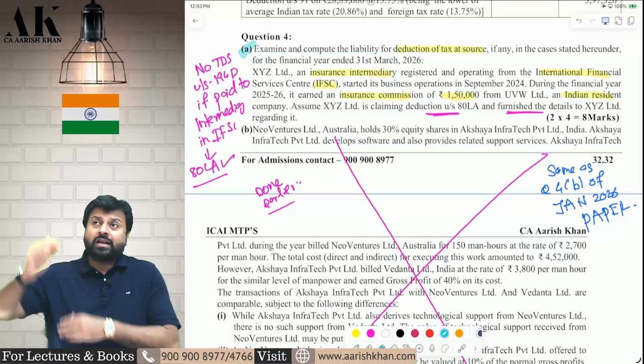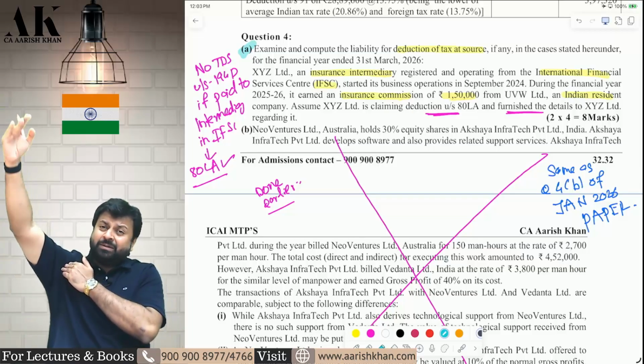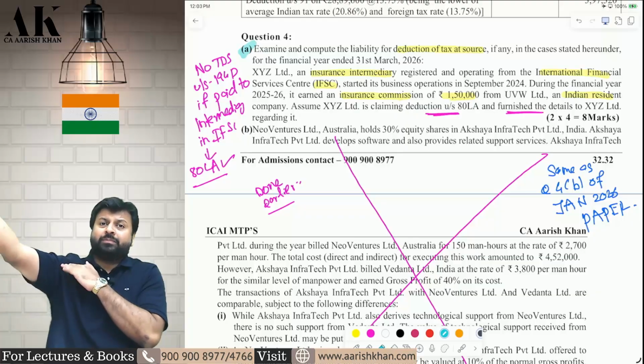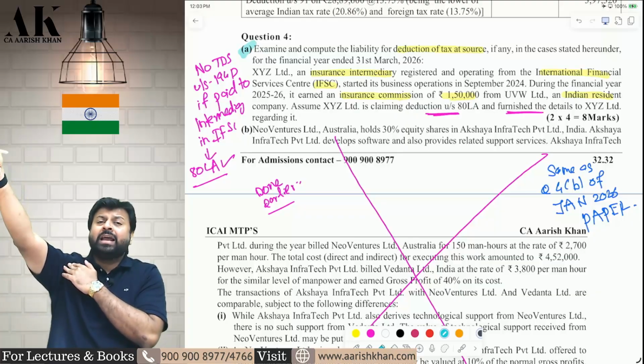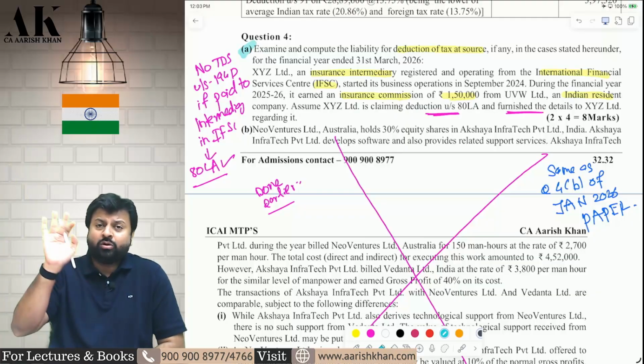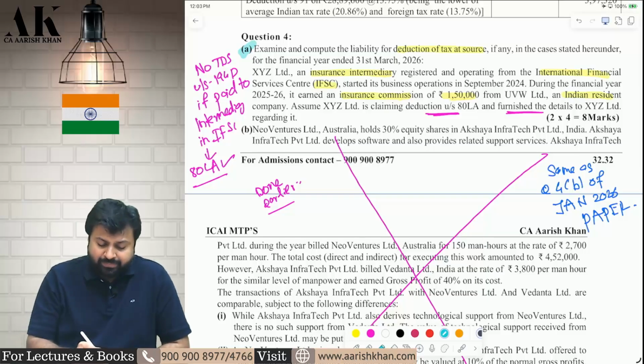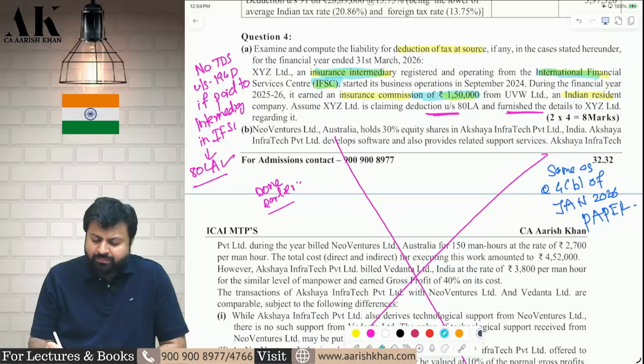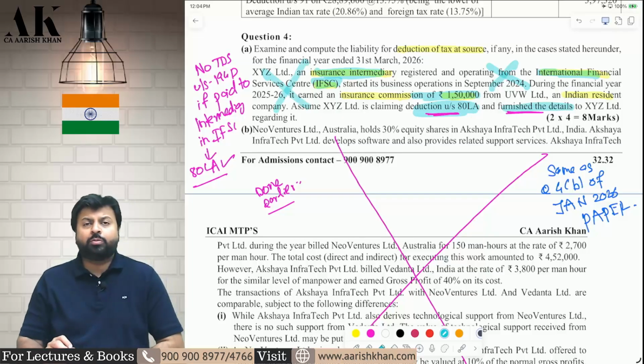Remember or not? There are long notifications. Multiple people are covered to whom if you make payment and if they are located in IFSC and if they give a declaration, then no need to deduct TDS. So this is what is happening in the first question. The agent is an insurance intermediary which is located in IFSC and you are making a payment of commission of 1,50,000 rupees to him, but do not deduct TDS because he is giving a declaration that he is claiming deduction under ATLA. Therefore, do not deduct TDS. I hope it is clear to all of you.